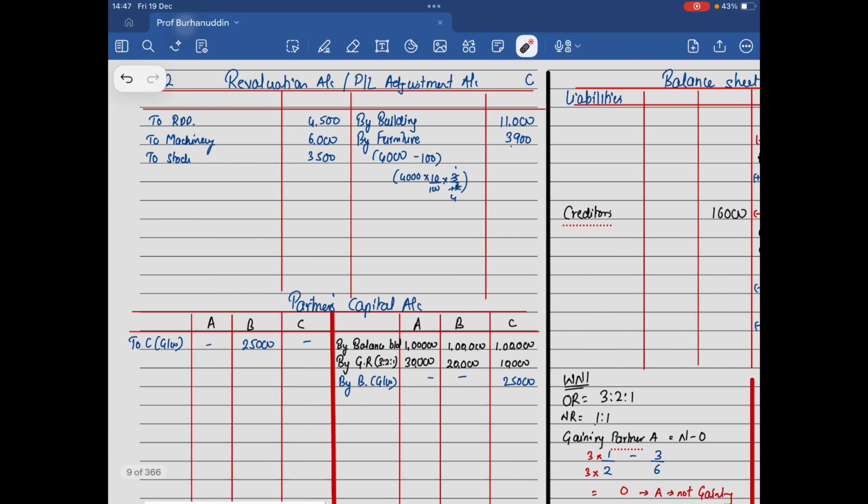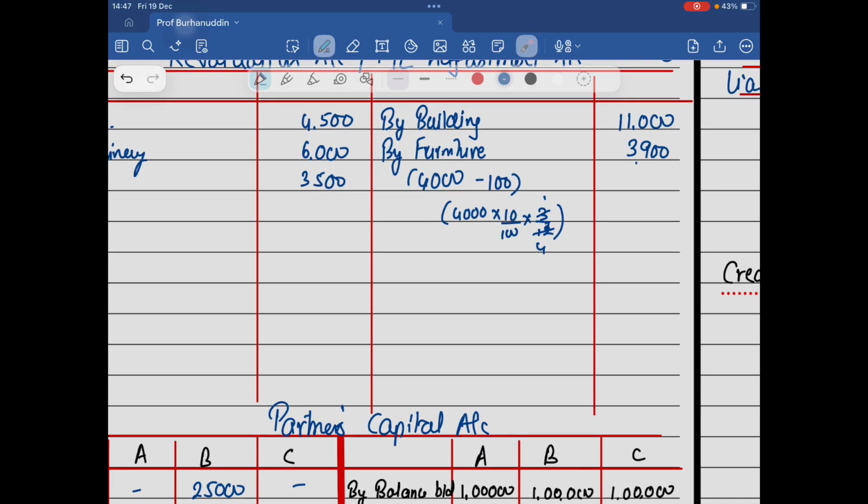Now there's no other transaction, so we'll close this account. Quickly, we'll get an answer for this one. I believe we have a loss this time. This is 14,900. And how much is this? 13, 14.